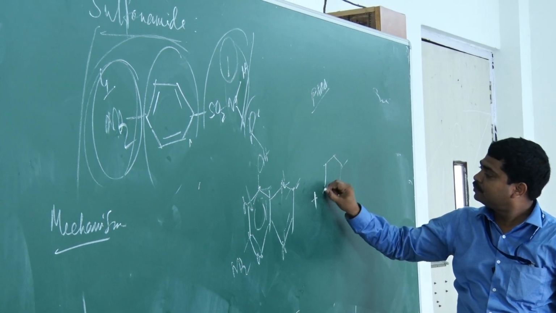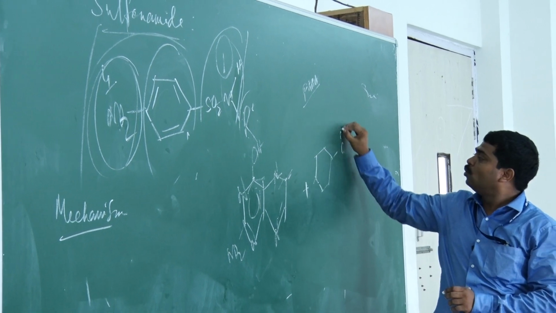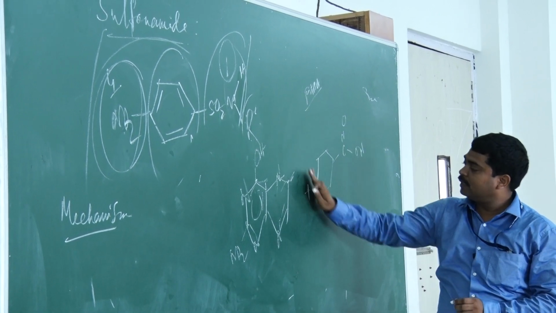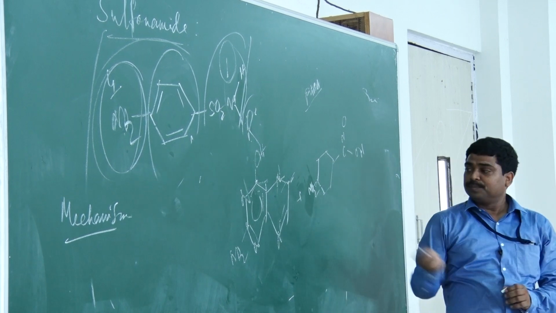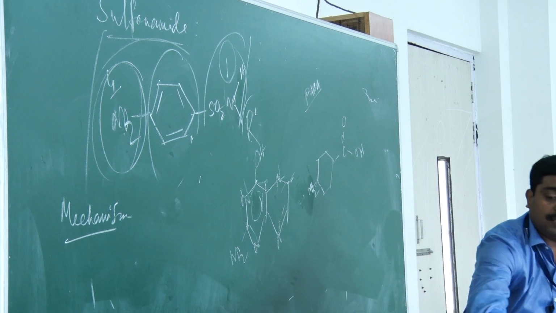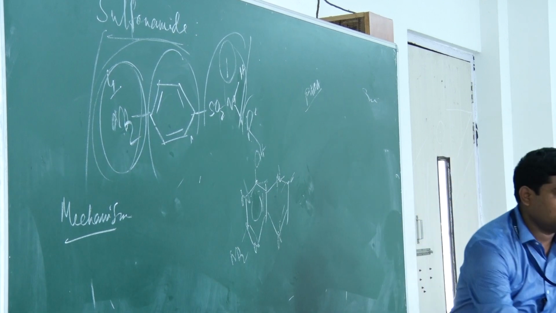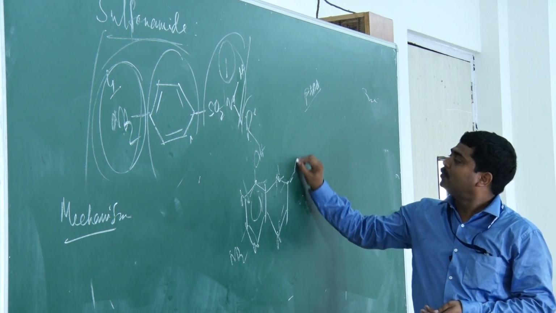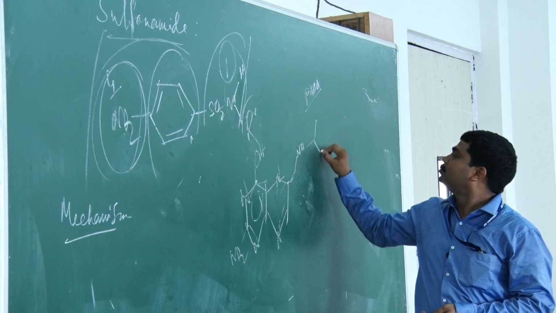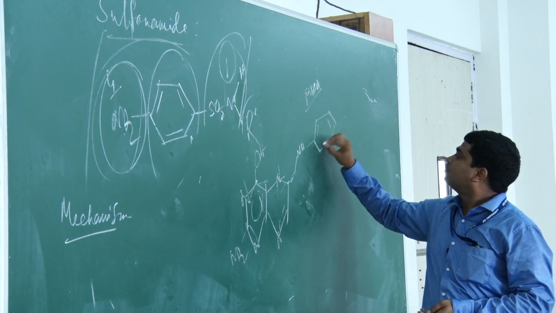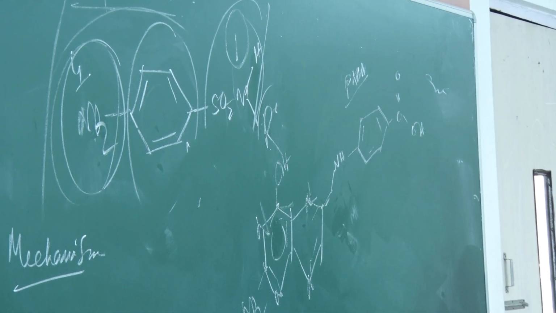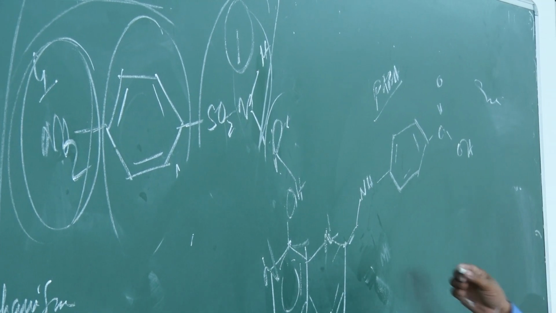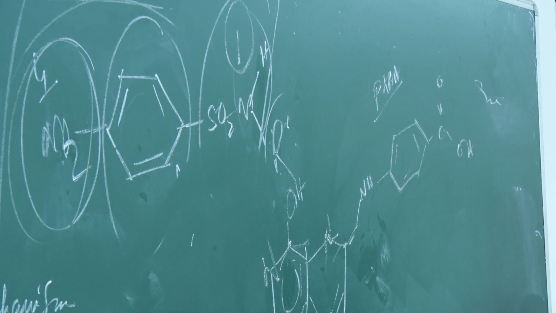Now, benzoic acid, right? So, it is COOH and then this one NH2. If these two are added, then we will get dihydropteroic acid with the help of an enzyme, pteroate synthetase.